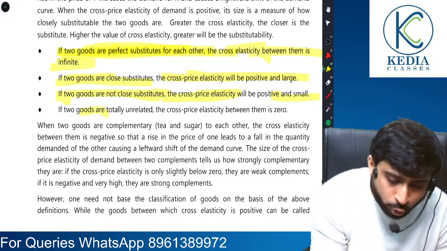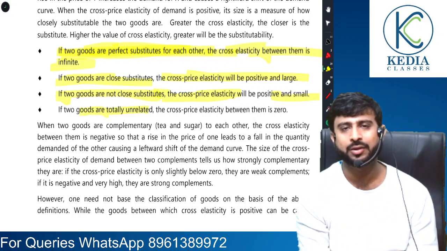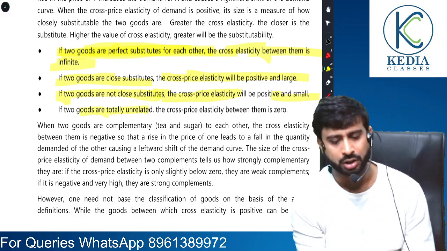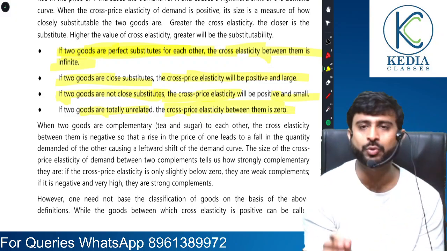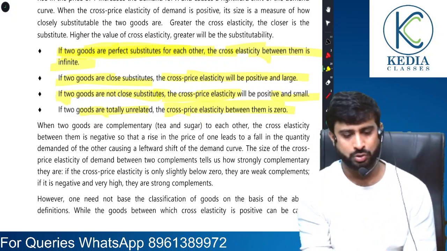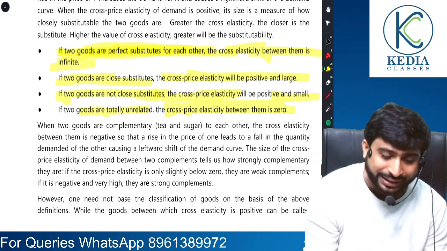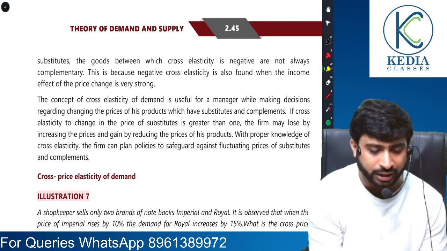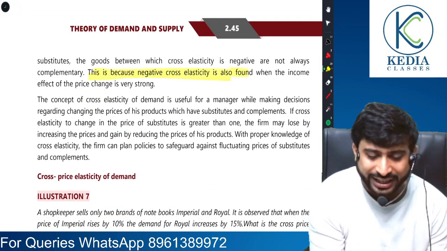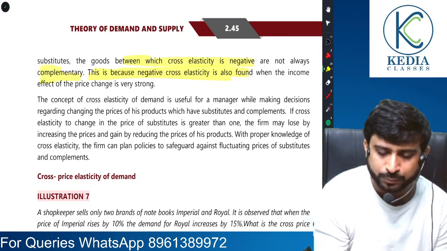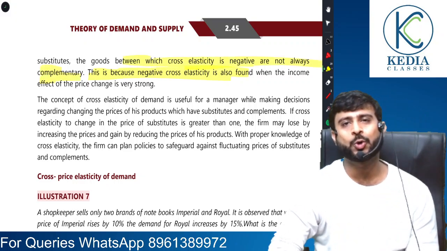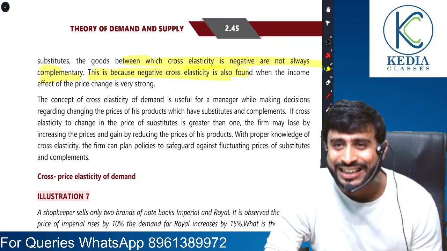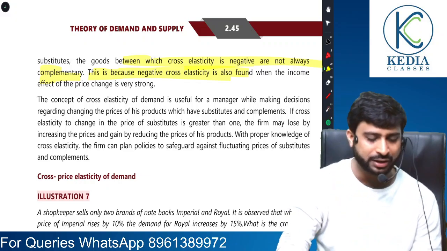But if the two goods are totally unrelated, for example, car and salt, the cross elasticity between them is zero. And when it comes to complementary goods, it will be negative.